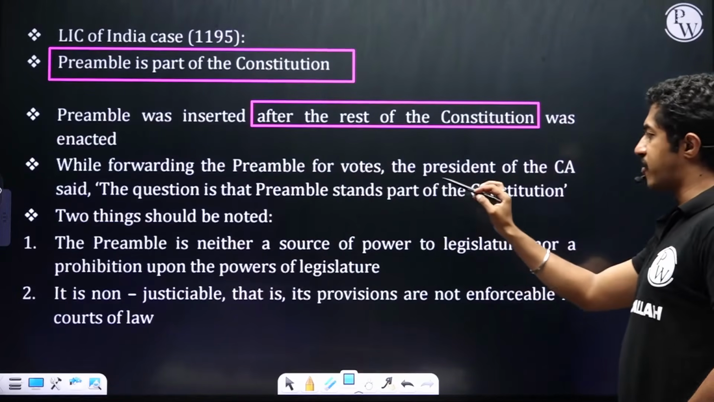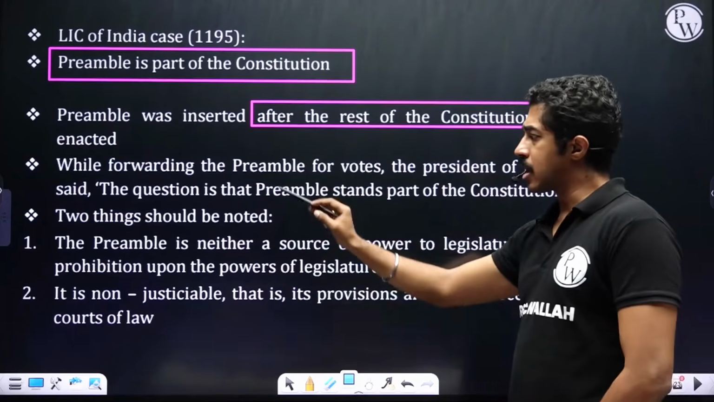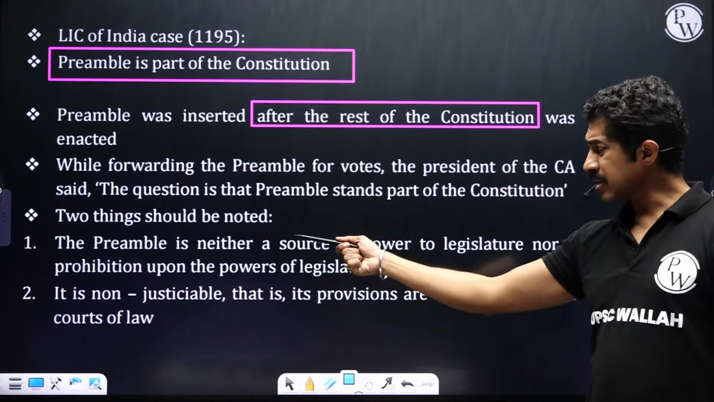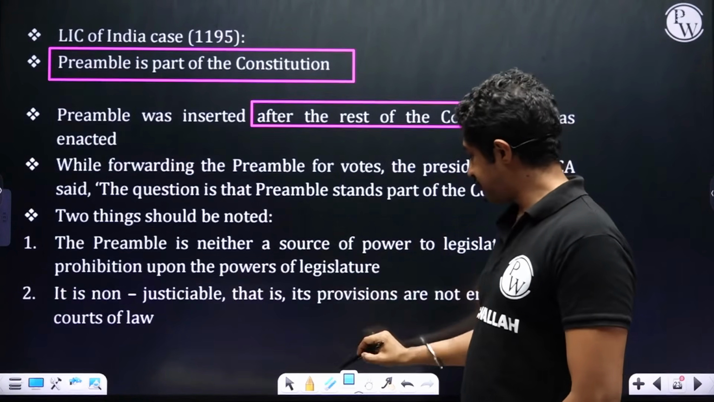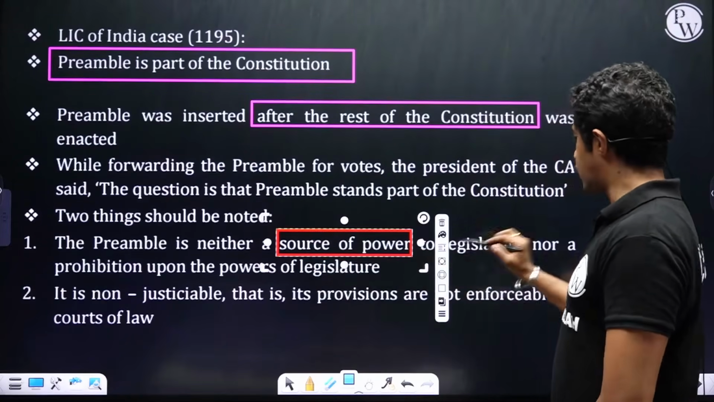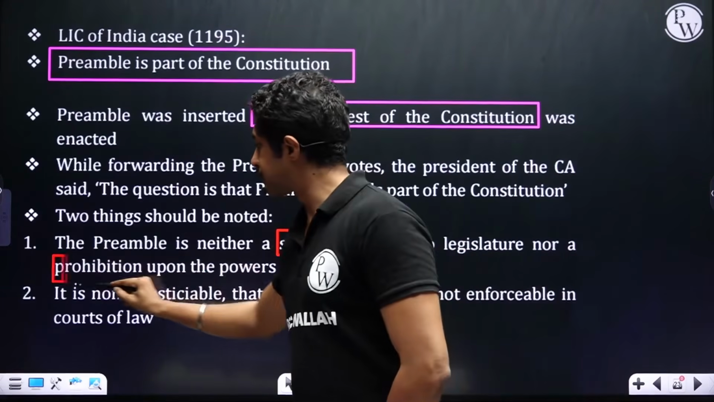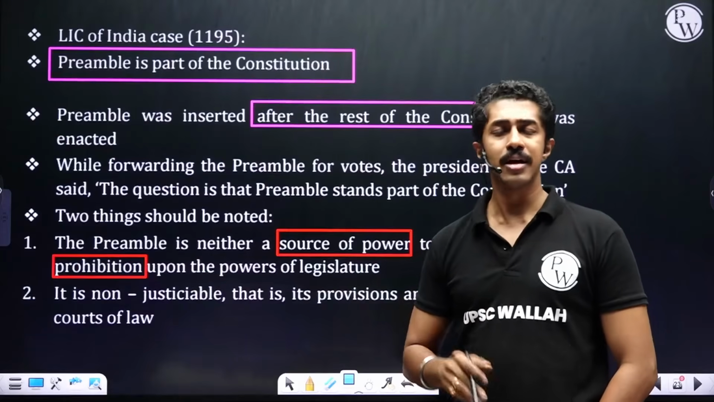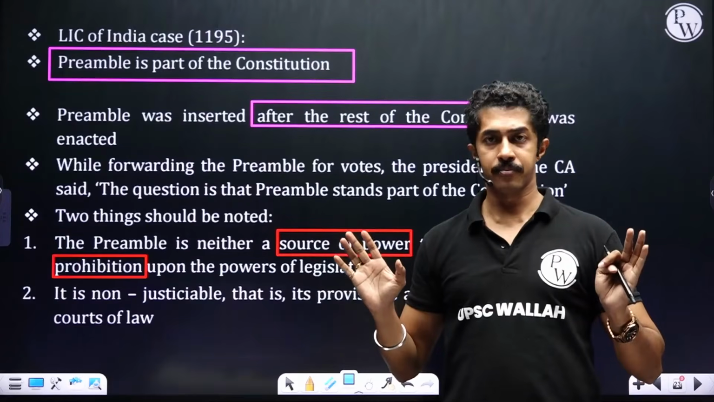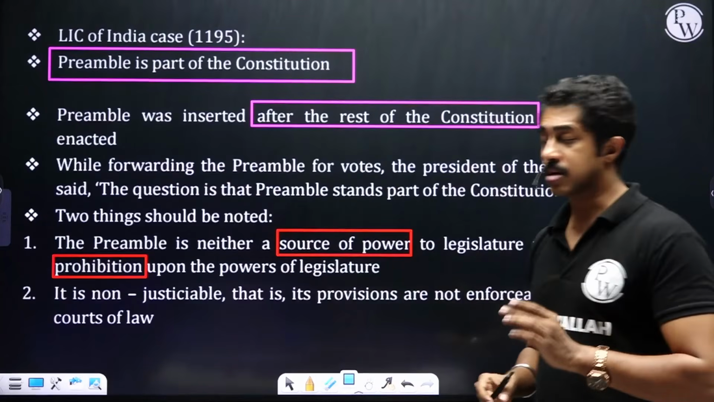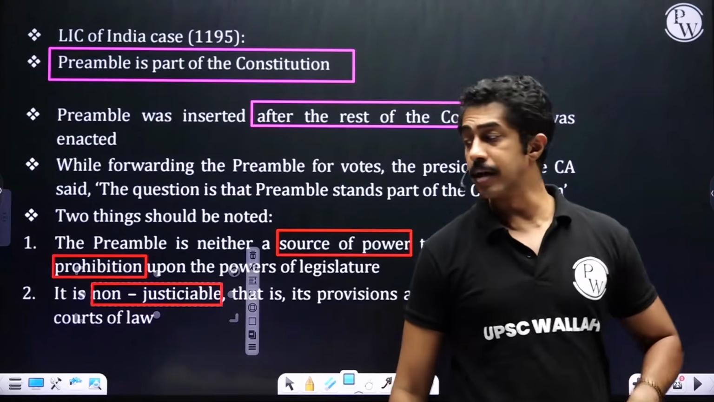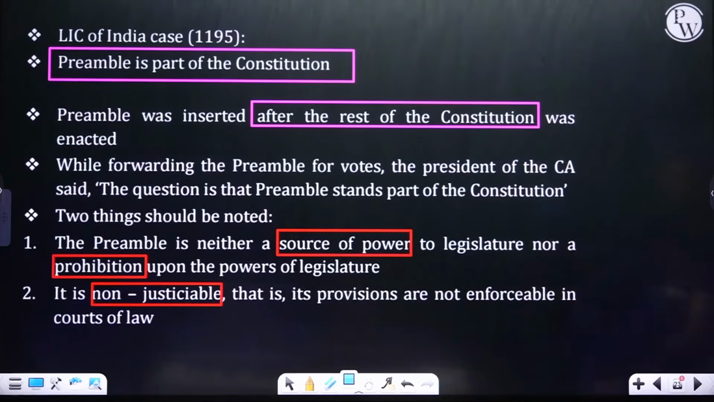While forwarding the preamble for votes, the President of the Constituent Assembly said, the question is that preamble stands part of the Constitution. Two things should be noted. Preamble is neither a source of power to legislature nor a prohibition upon the powers of legislature. That is, preamble will neither give legislature any power nor will preamble take away any power. Next, it is non-justiciable. Means what? You cannot go to a court of law telling that preamble is not being followed. Clear? That is, its provisions are not enforceable in court of law.